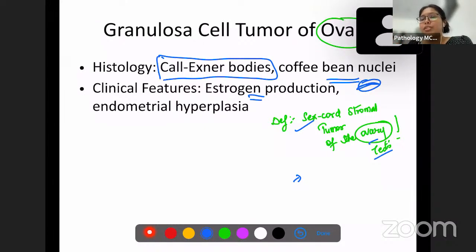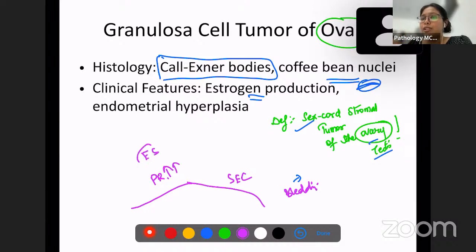What were the 3 phases? There was a proliferative phase in the menstrual cycle, a secretory phase, and a bleeding phase or the shedding phase. So in proliferative phase, which hormone was increasing? In proliferative phase, estrogen was increasing.